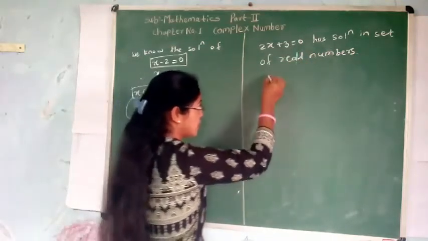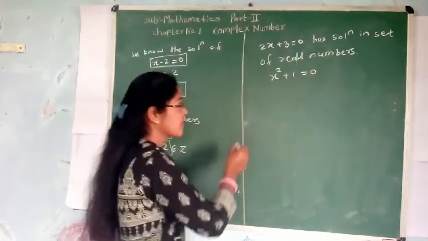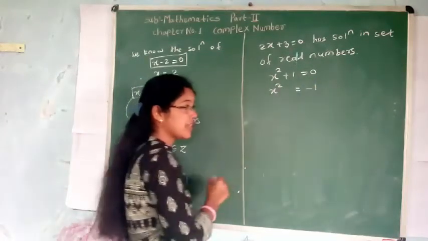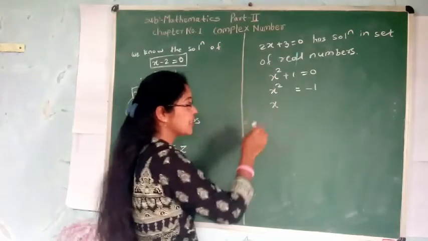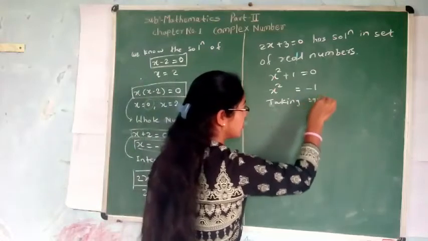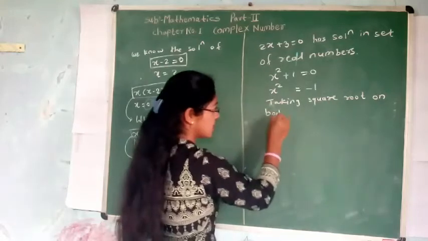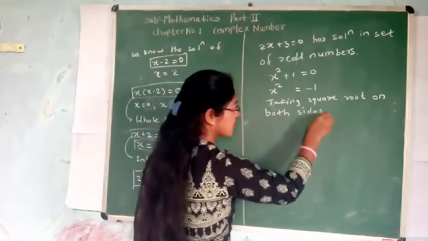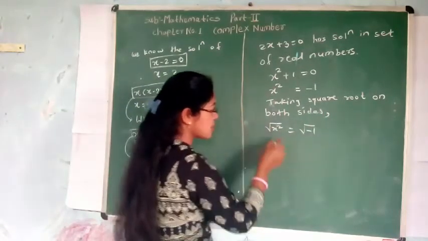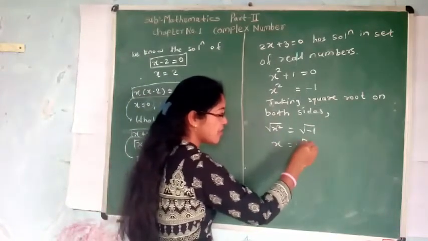Now consider the equation of type x square plus 1 is equal to 0. Then we get x square is equal to minus 1. Now taking square root on both the sides, we get square root of x square is equal to square root of minus 1. Square root of x square is x. Therefore, x is equal to under root of minus 1.